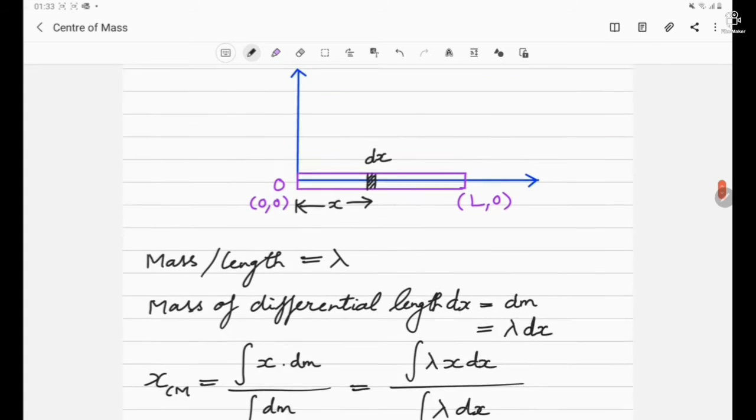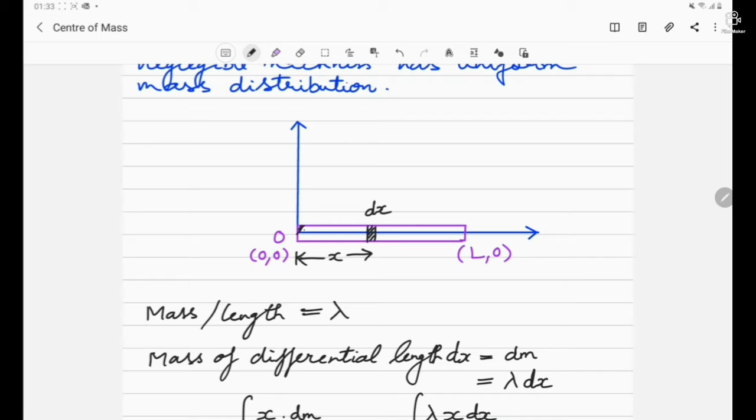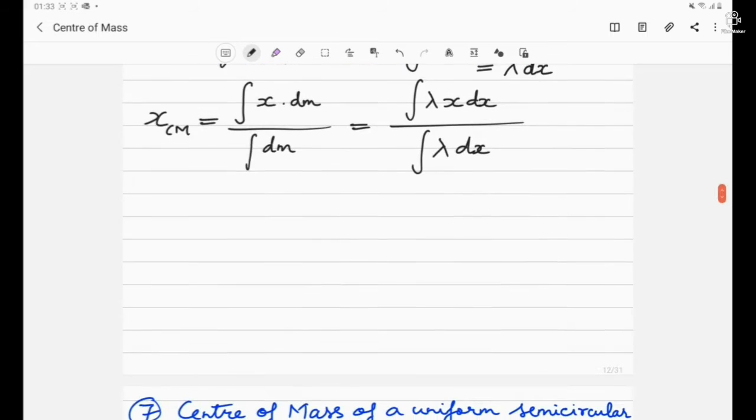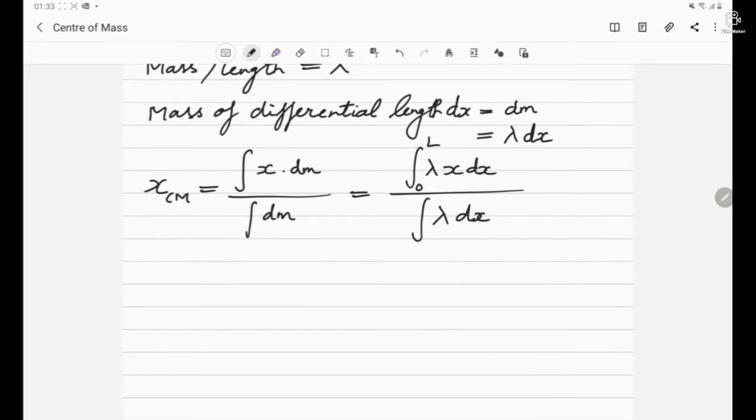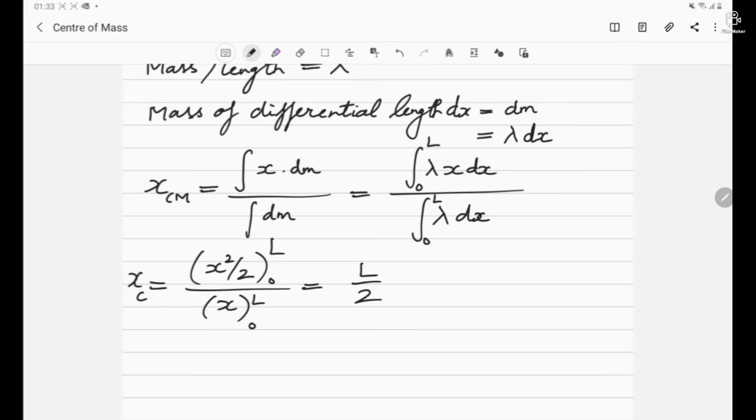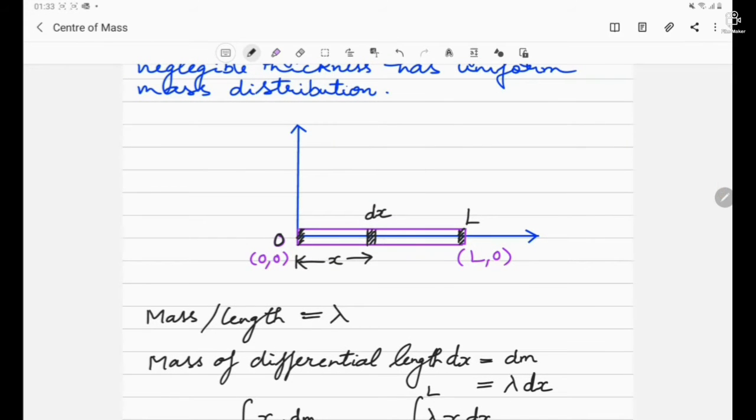So let's see what the limits of the integration should be. The value of x when the differential part was here was 0, and when the differential part is here, it will be L. So the x range is from 0 to capital L, and the integration limit should be 0 to L. Lambda will cancel out, and we are left with x square by 2 from 0 to L over x from 0 to L. So we get L by 2. So the center of mass x coordinate will be L by 2. We can say that the center of mass will lie at the midpoint of the rod. This is, say, C, and its value is L by 2.